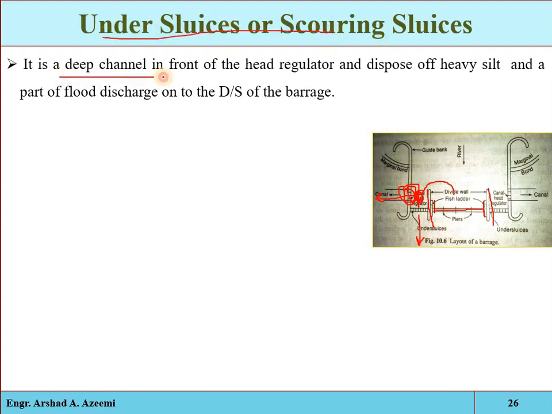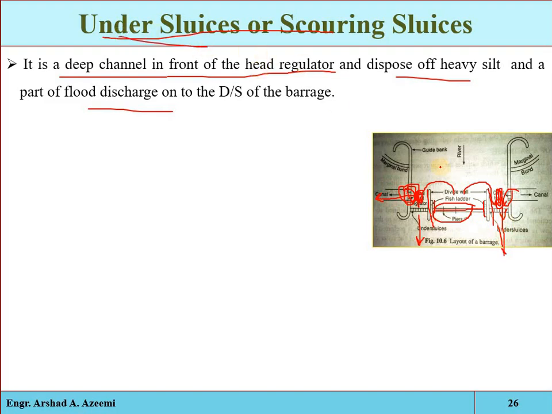These are the deep channel in front of the head regulator. See, in front of the head regulator, here we have the deep channel to dispose of the deposited sediments, and to dispose of the flood discharge to the downstream area of the barrage, or we can say of the barrier. If here we construct a barrier, as we have discussed, the water will come into these pockets, the sediments will be deposited in these pockets, and then those sediments will be washed out into the downstream area through these under sluices.